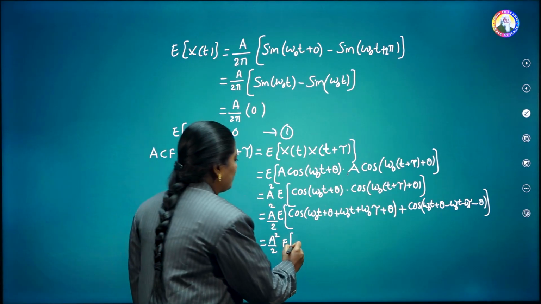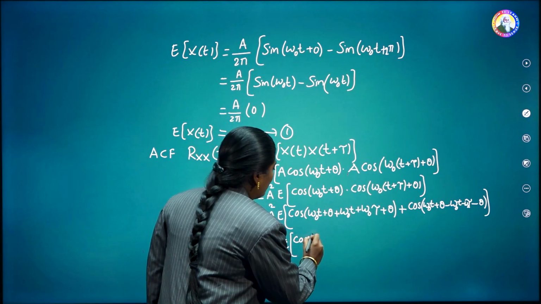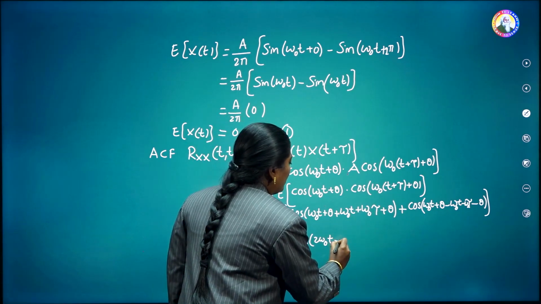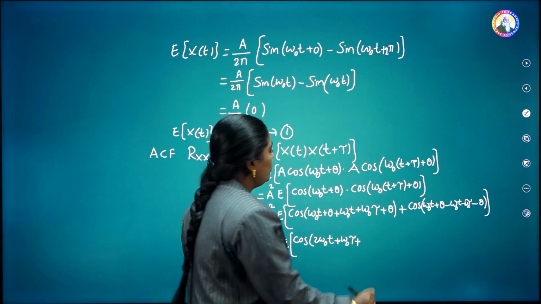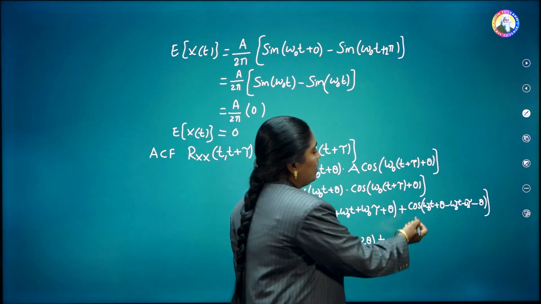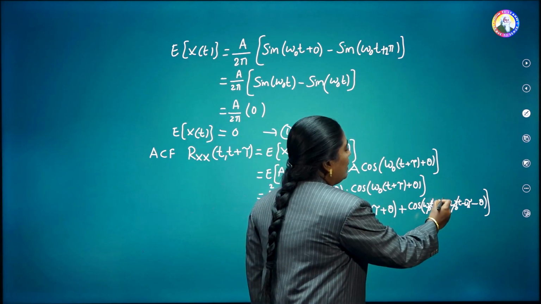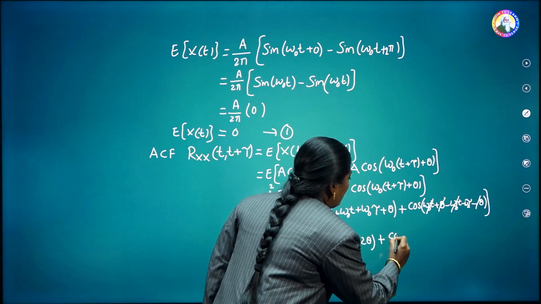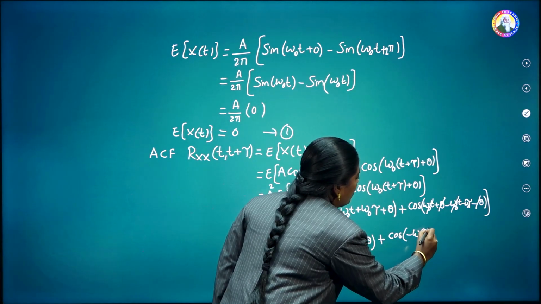Expected value of, simplifying this, omega naught t plus omega naught t is equal to 2 omega naught t, here omega naught tau is there, plus theta plus theta is equal to 2 theta. Next, omega naught t minus omega naught t gets cancelled, and theta as well as minus theta get cancelled. The remaining term is cos of minus omega naught tau.